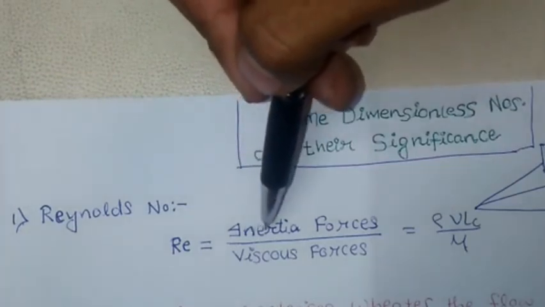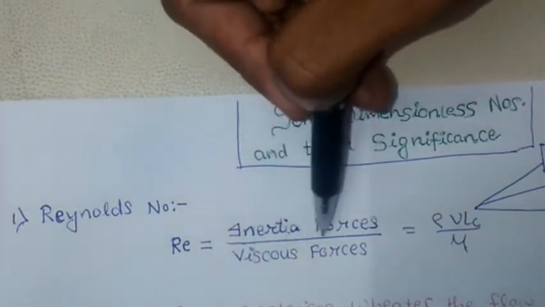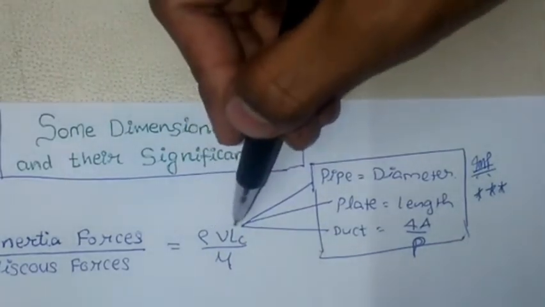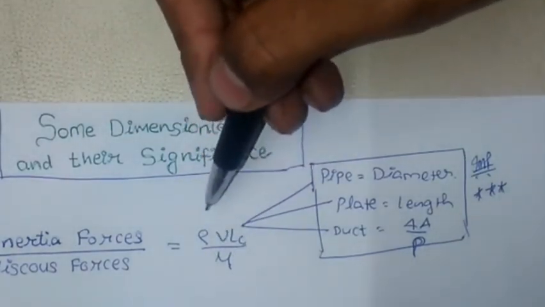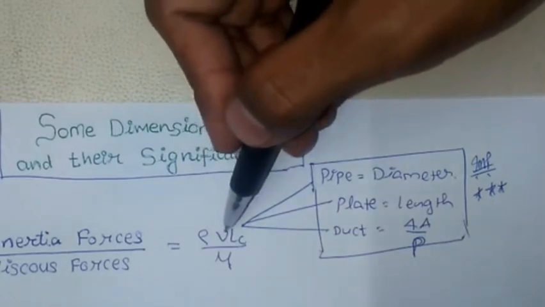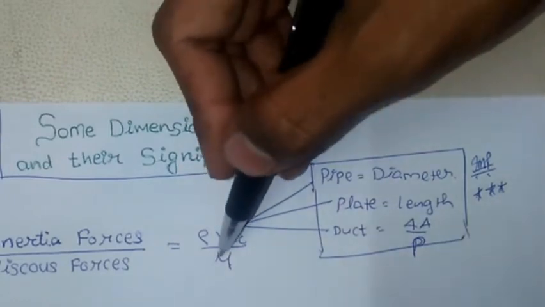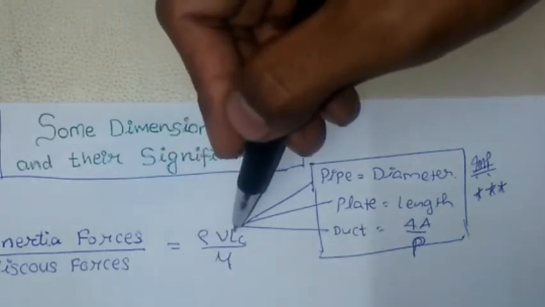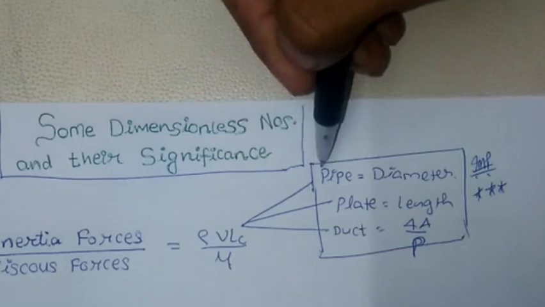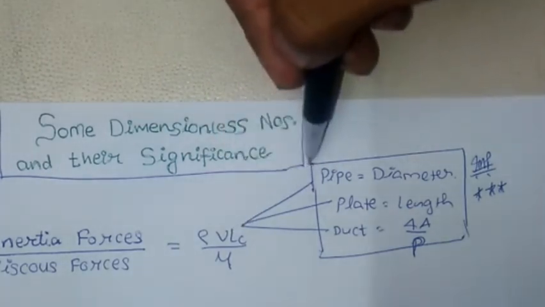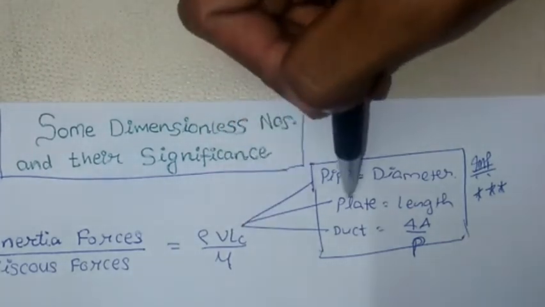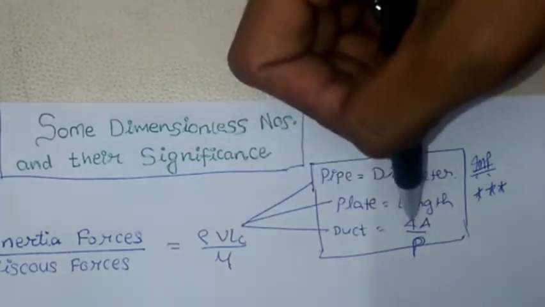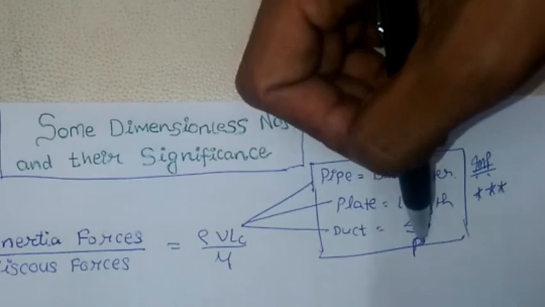It is the ratio of inertia force to viscous force and the formula is rho V Lc upon mu, where rho is the density of the fluid, V is the flow velocity of the fluid, mu is the dynamic viscosity, and Lc is the characteristic dimension. Now, for a pipe, Lc is equal to the diameter of the pipe. For a plate, it's equal to the length of the plate. And for a duct, it is equal to 4 times area upon perimeter.